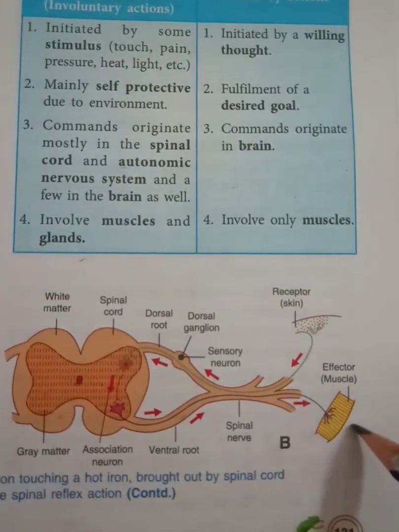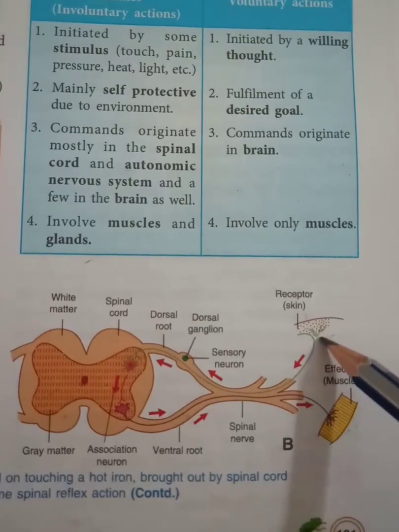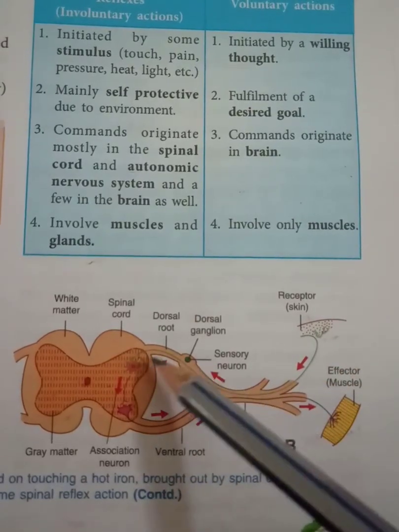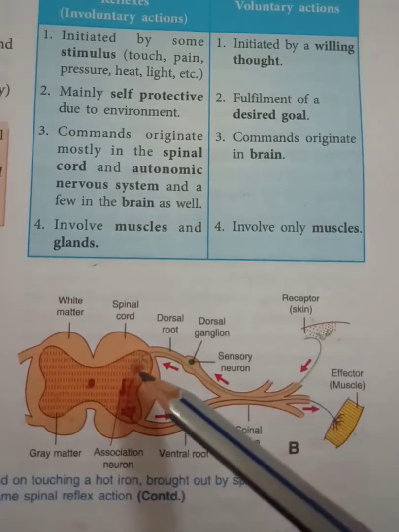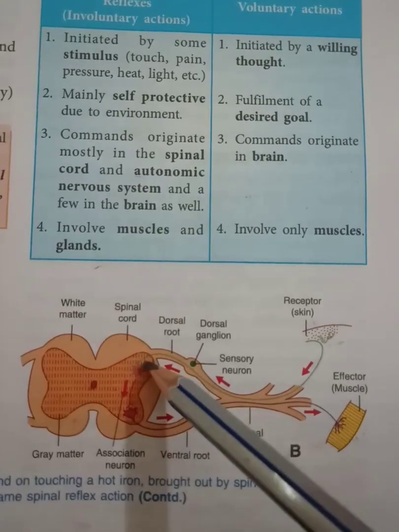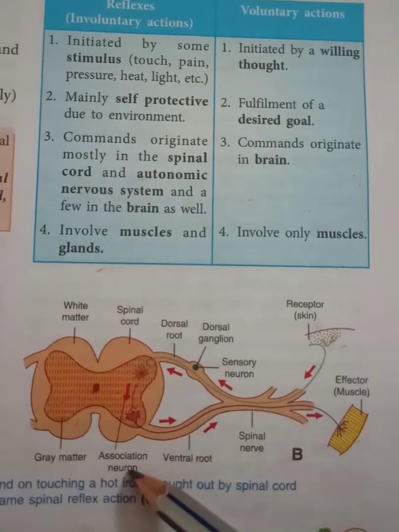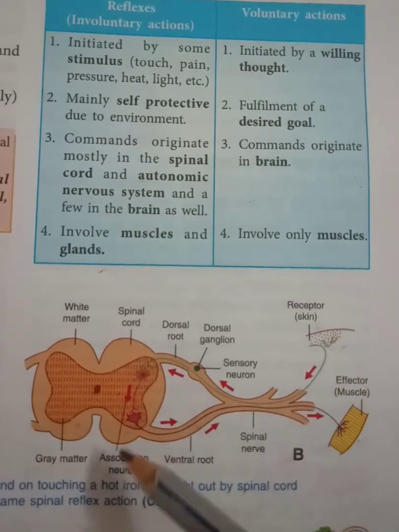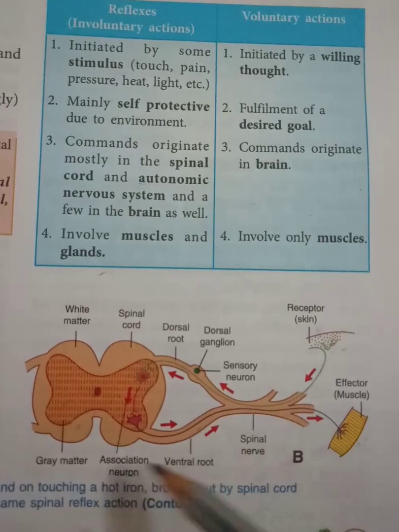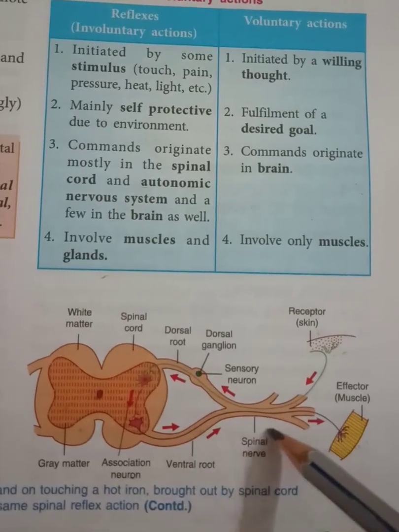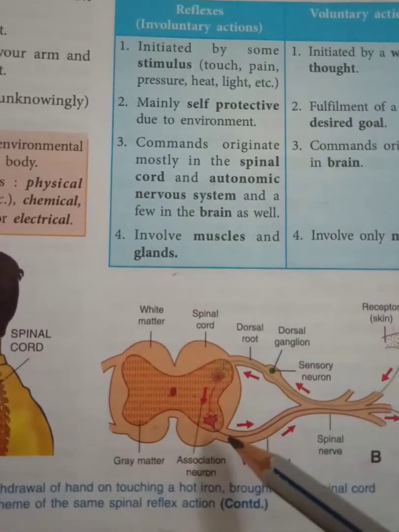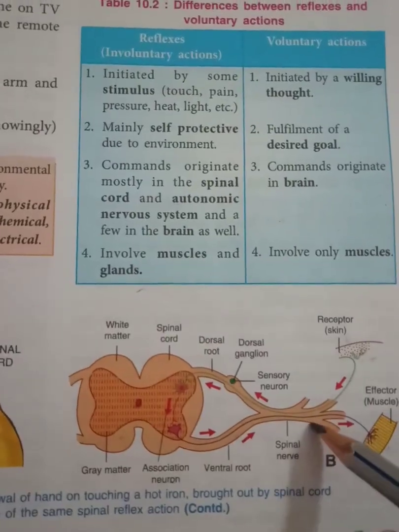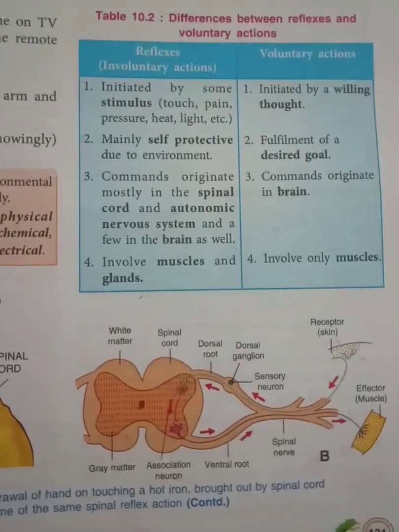This is the muscle, effector muscle, and this is the receptor present in the skin. So it is bringing the sensory nerve fiber. Here we have dorsal ganglia. Then we have here an association neuron. And we have another neuron here that is carrying the nerve, spinal nerve, this side. So this is the cross section of spinal cord, showing you the structure as well as how the nerves are coming out. So dorsal ganglia, sensory neuron and motor both coming.